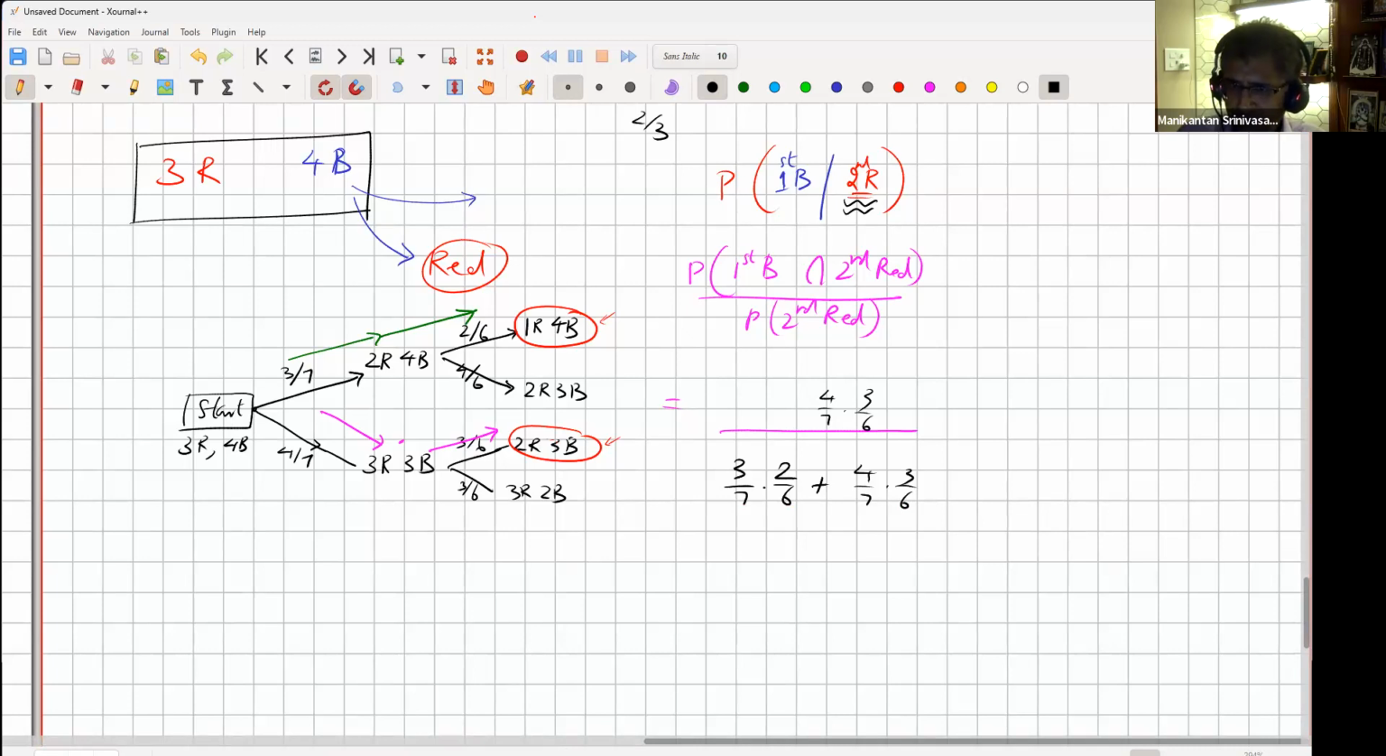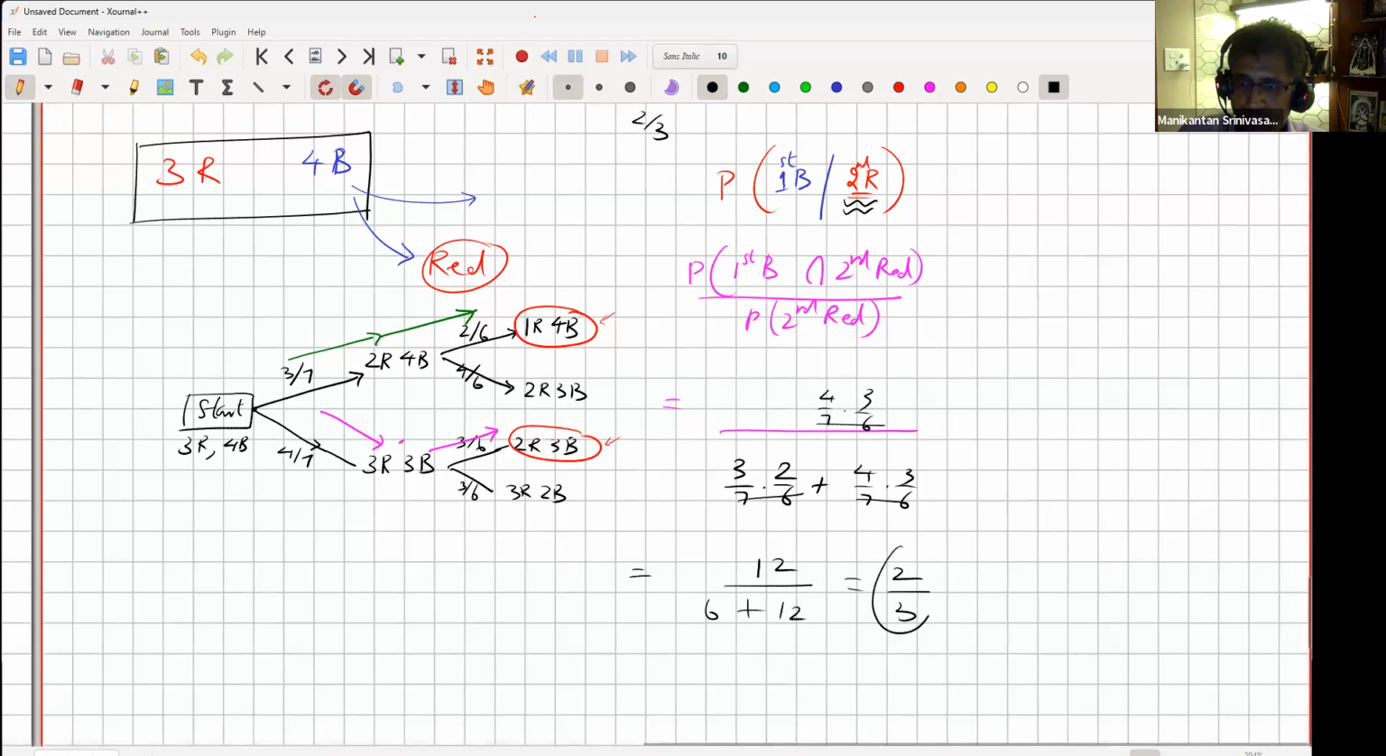Vihan, are you with me? Yeah, sure. Okay, now the 7 into 6 is everywhere, 7 into 6. I won't even bother internally cancelling each of them. So it's 12 upon 6 plus 12, which is indeed 12 over 18, which is 2 over 3. Excellently done, Ananya. You said 2/3, right?